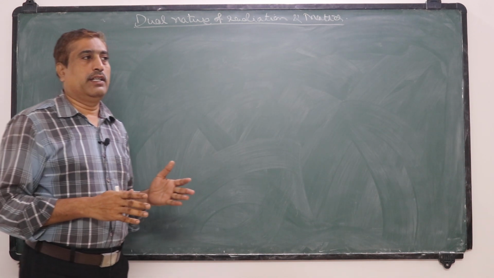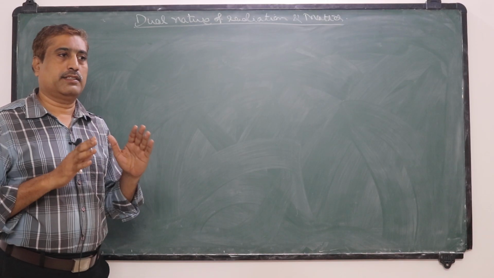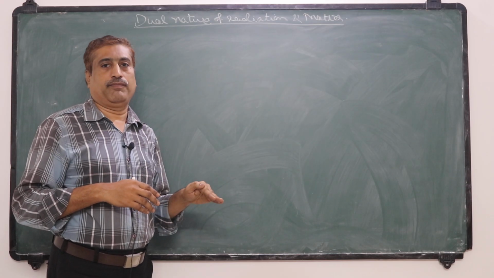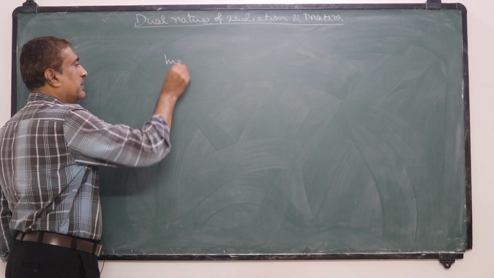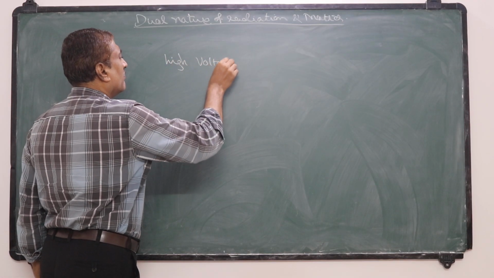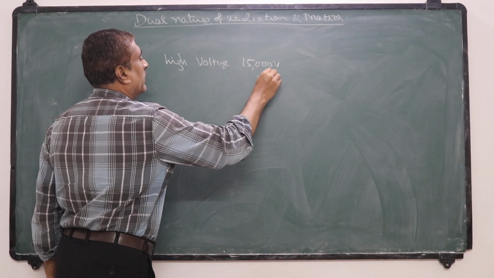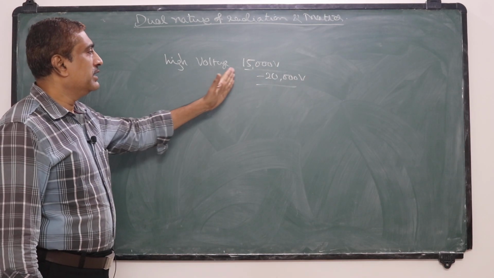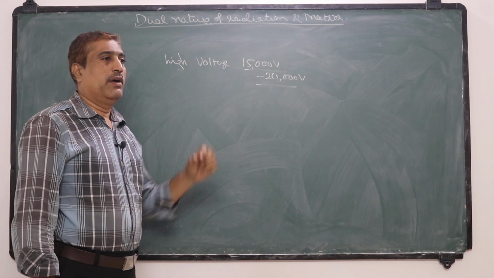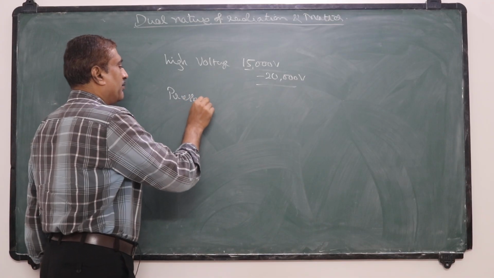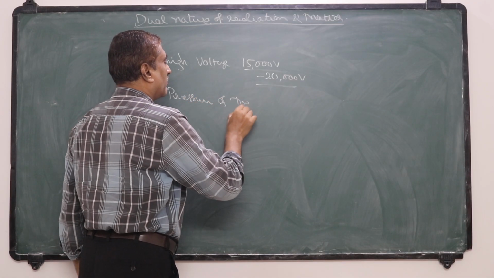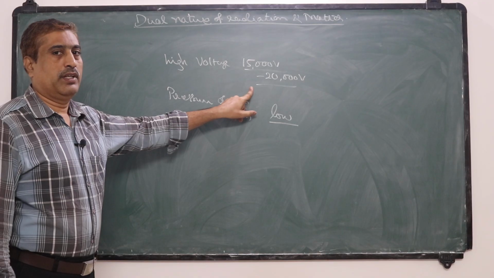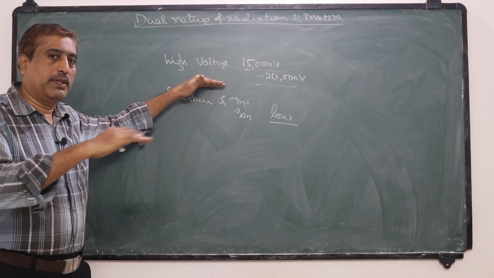So, under normal conditions gases are insulators, but under high applied voltage, about 15,000 volts to 20,000 volts, and low gas pressure, electric discharge takes place in a gas.